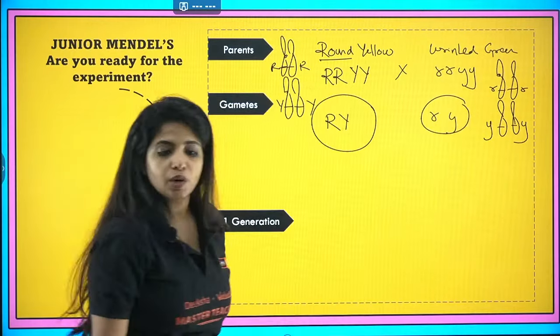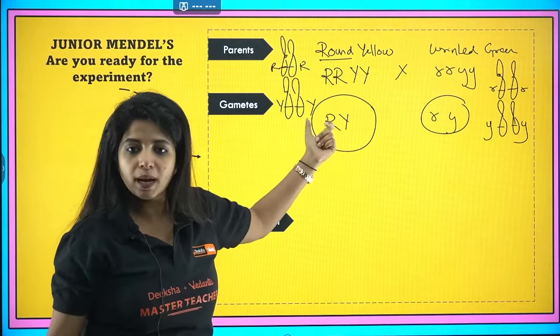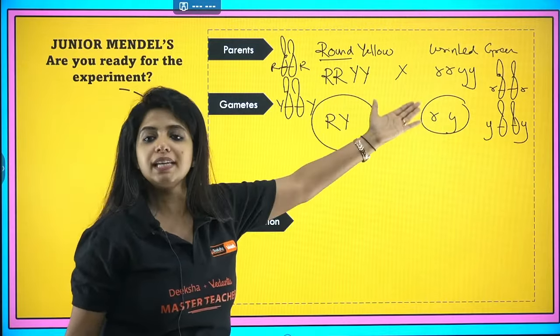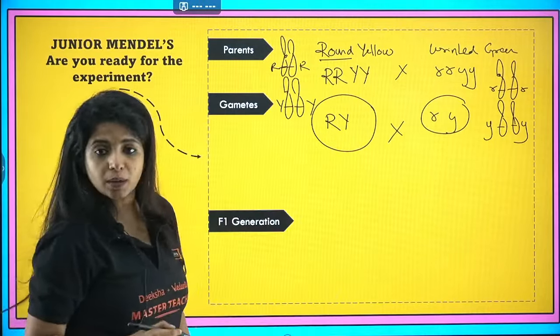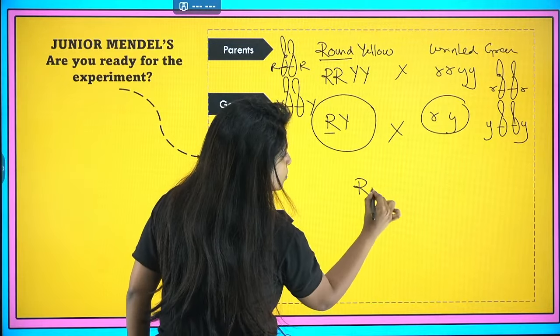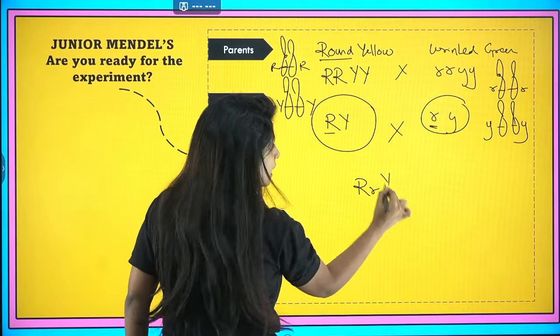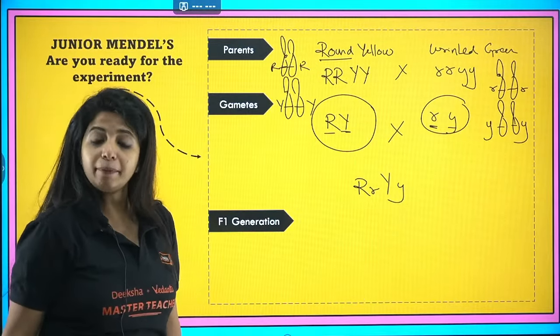Now, when I fuse it, what am I going to get? These are the gametes. There are going to be 4 gametes, but I'm just making one because all the gametes formed are of the same type. When I fuse the gametes, I find capital R, small r, capital Y, small y.